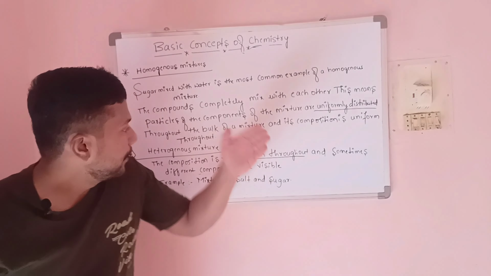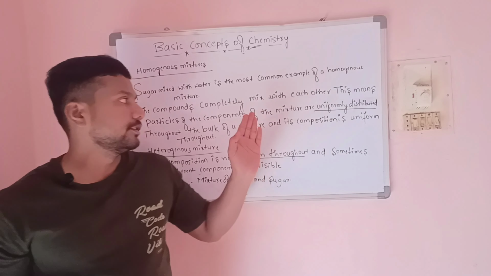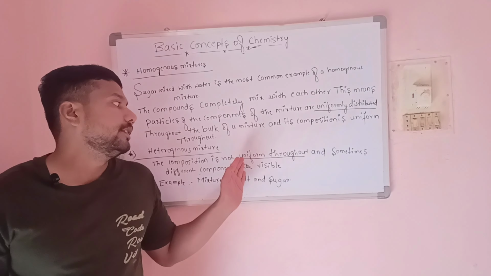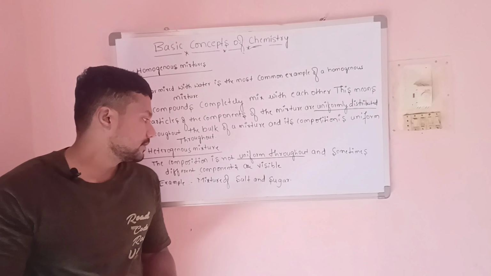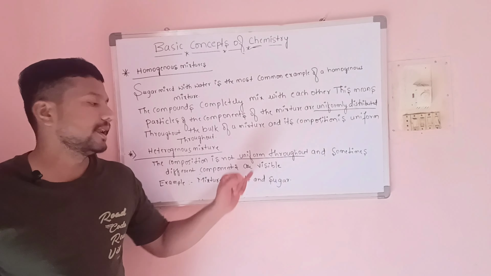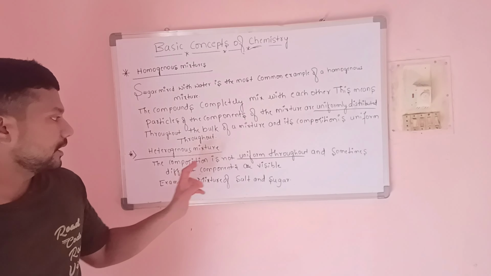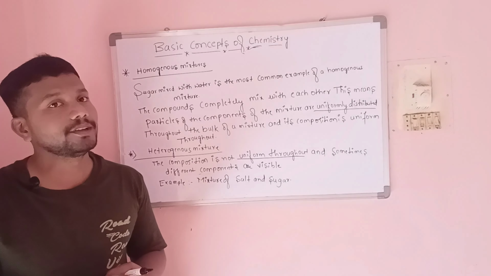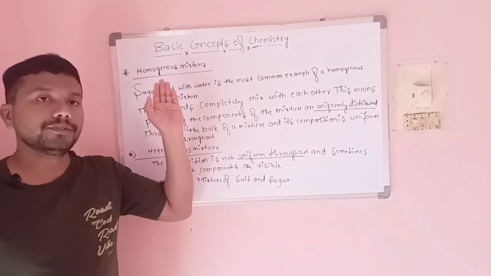solution. Compared to a heterogeneous mixture, it is the opposite. Here a uniform distribution of the components takes place, but in a heterogeneous mixture there is a non-uniform distribution of the components. The best example for a heterogeneous mixture is a mixture of salt and sugar. Sometimes different components are visible. For example, when we mix salt and sugar, we can see the components. But in the sugar solution, the components are not visible.